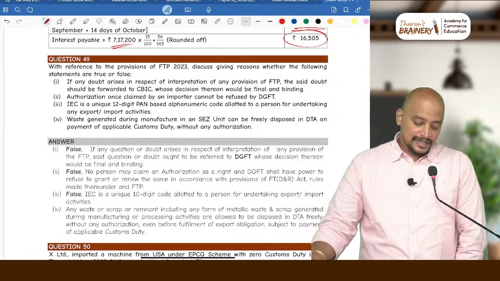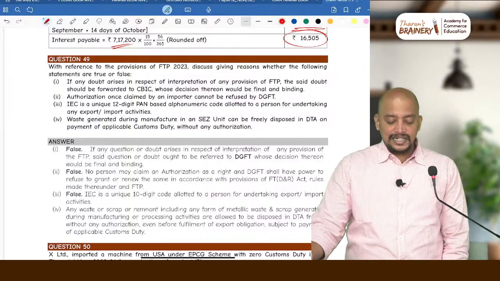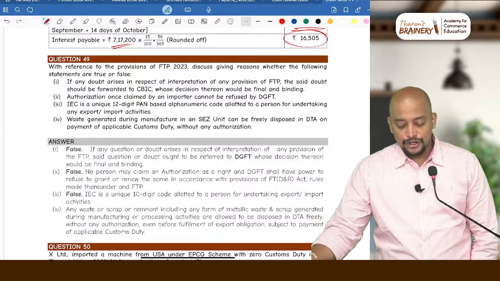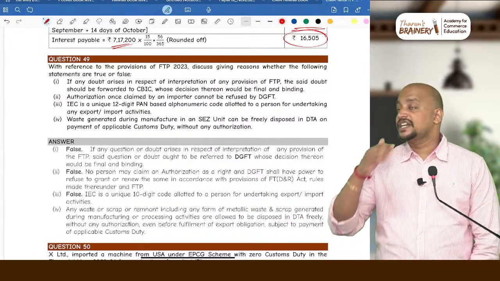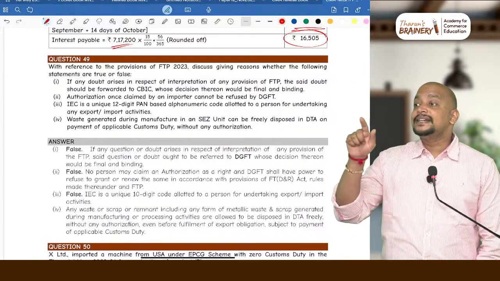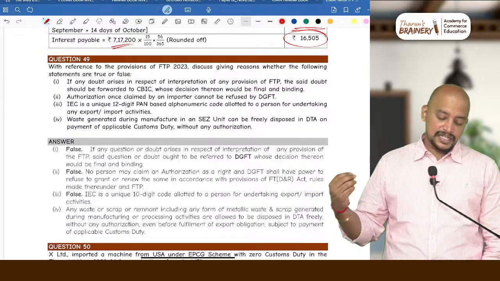Okay, next, number 3. IEC is a unique 12-digit permanent account number based alphanumeric code allotted to a person for undertaking any export or import activities. False. IEC is a 10-digit permanent account number, not a 12-digit. So it is a 10-digit, nothing but the permanent account number only.